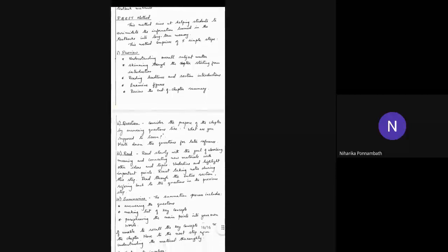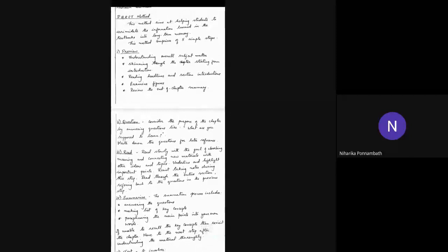And this method comprises 5 simple steps, indicated by each of the letters P, Q, R, S, and T. Okay, can you see the screen? Can someone say what P is for? Yes. Okay, thank you. If the screen is not visible, please unmute and let me know. There is some connection problem, so just unmute and let me know whether you can see or not.